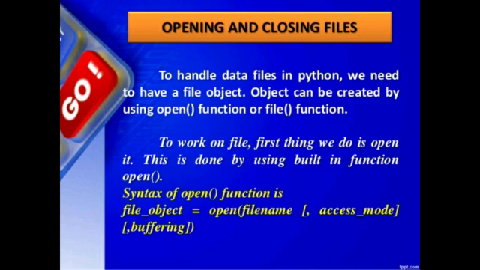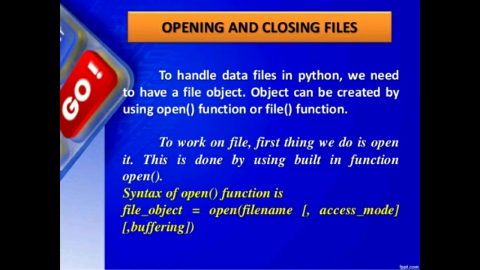Using that object only, we are able to access all other file functions. So there are different objects for different files. For each and every operation, there should be one file object, created with the help of the open function or file function.